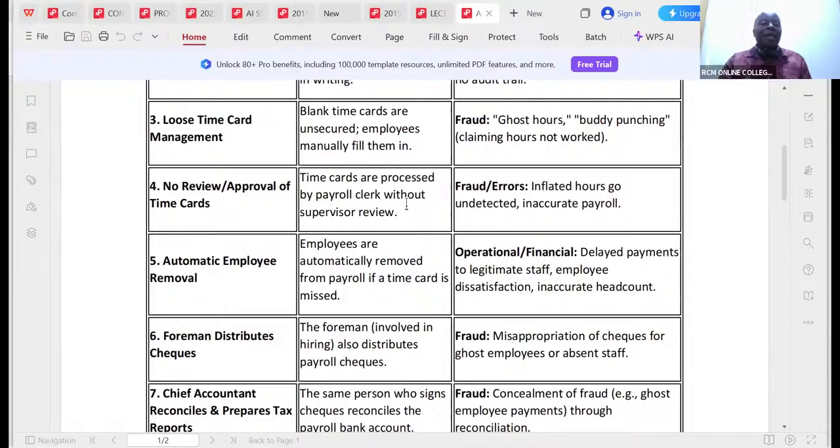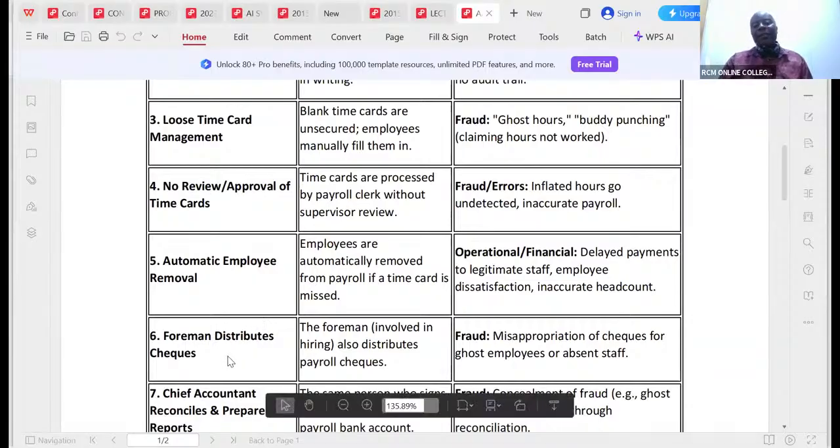You see, buddy is friend. Buddy is a friend. So for example, if Mugendi is my friend, this happens quite a lot. Even at RCM, before we automated the system for our lecturers, when we used to have physical classes, a lecturer could easily miss, and then a friend of theirs would sign manually, and they make sure that their signatures are like their initials. So somebody will have like JA. They don't want to put in very complicated signatures, so that next time, whenever they miss, somebody is able to go there and sign on their behalf. It's called buddy punching. Buddy doing that punch is a favor to you, but a disservice to the organization.